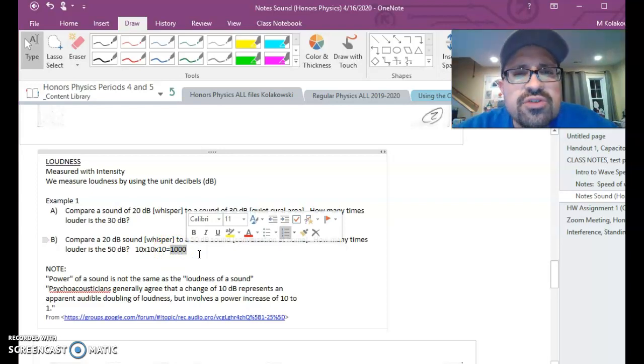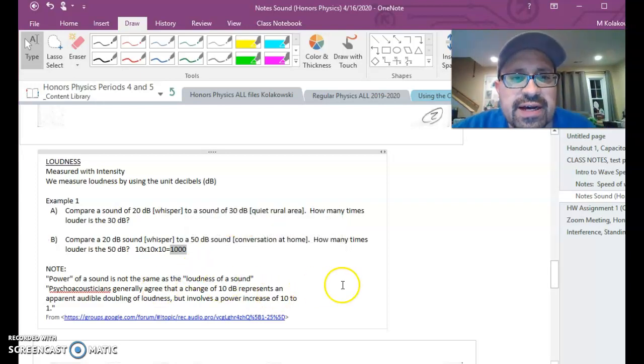So this gets a little confusing. I don't want to focus on this too deeply with the mathematics. I'm more interested in the conceptual idea here. It says, and I picked this up from a source, power of a sound is not the same as the loudness of a sound. Psychoacousticians generally agree that a change of 10 decibels represents an apparent audible doubling of loudness, but involves a power increase of 10 to 1.